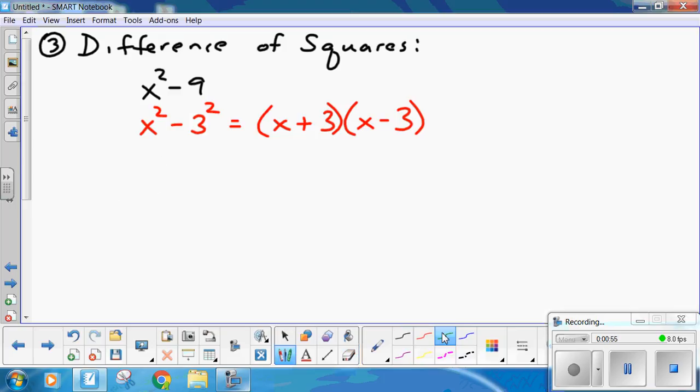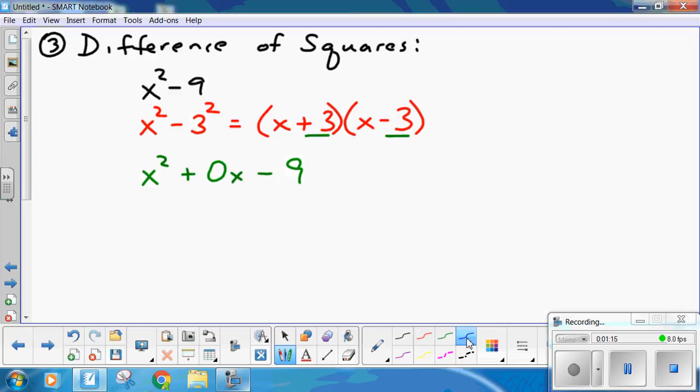Now, if you do want to do this the long way, or you can't remember the difference of squares, that's fine. X squared plus 0x minus 9. What two numbers multiply together to be minus 9 and add together to be 0? Plus 3 and minus 3. But this is a nice shortcut.